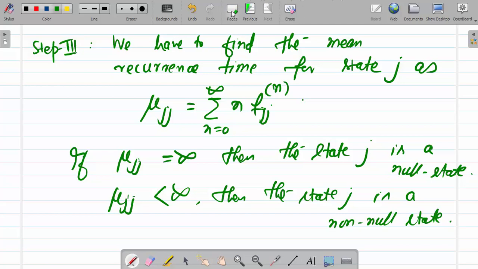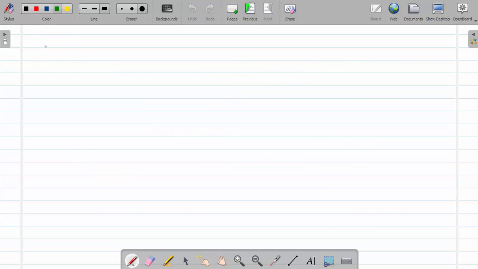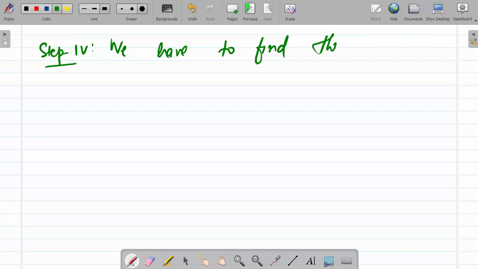Now then, step 4, we have to verify whether the state is periodic or aperiodic. So we have to find the period of any state.